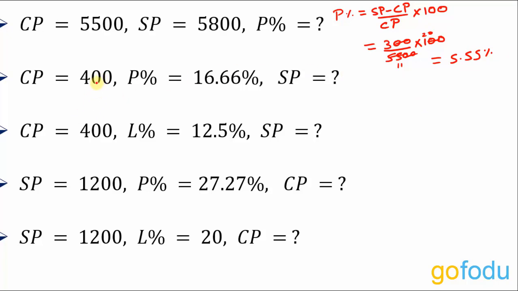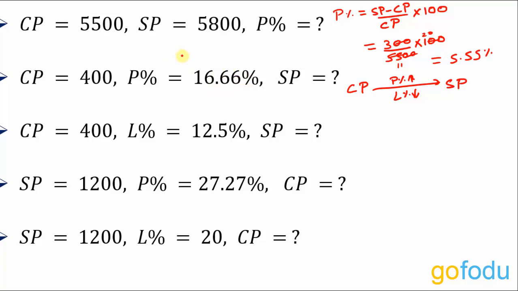Next question. Cost price is given as 400 rupees. Profit percentage is 16.66% and we have to calculate selling price. So basically, we increase cost price by profit percentage or we decrease cost price by loss percentage and we get the selling price, right? This is how it works. And profit percentage is given to us as 16.66%.